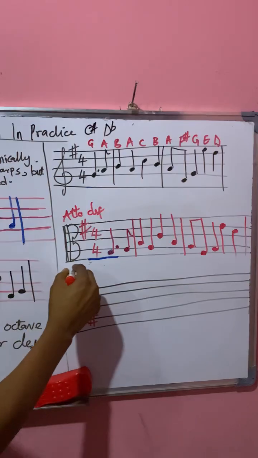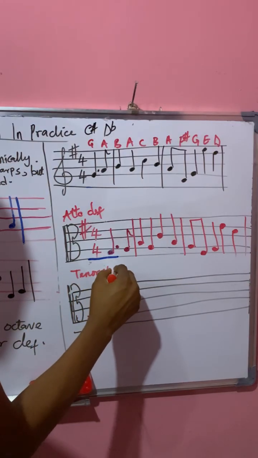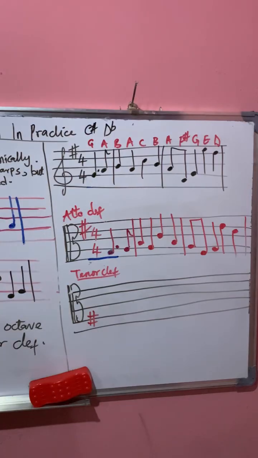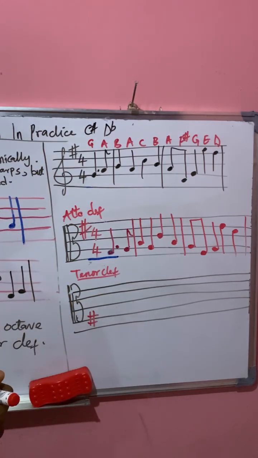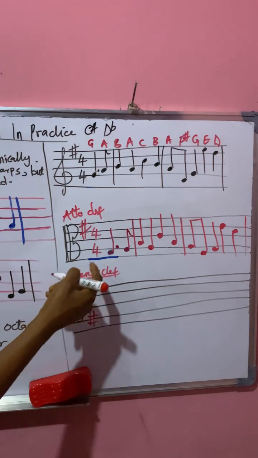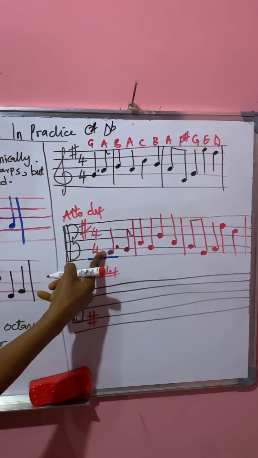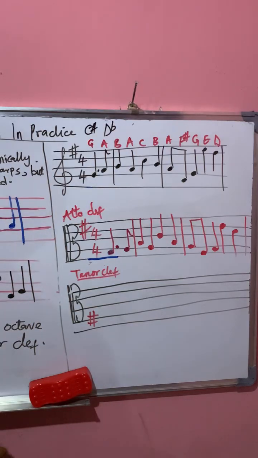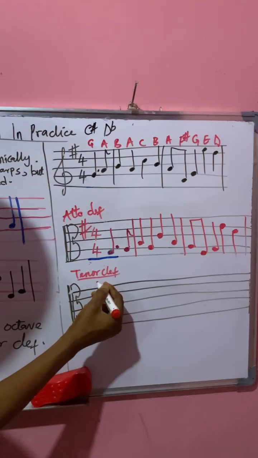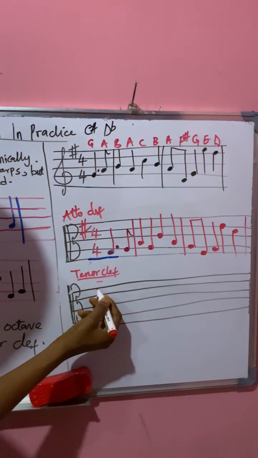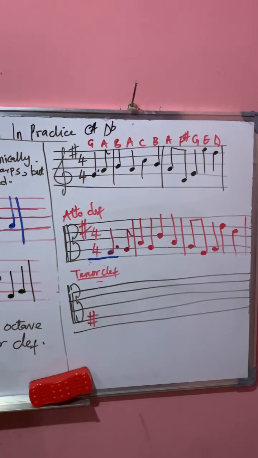Now let's go to the tenor clef. Okay, now in the tenor clef, we see that middle C is line 4. So how can we get this G then? And you see a G lower. If middle C is line 4, that means C, D, E, F, G will be the first ledger line above. But then you are asked to write it an octave lower. So an octave lower of G is here.